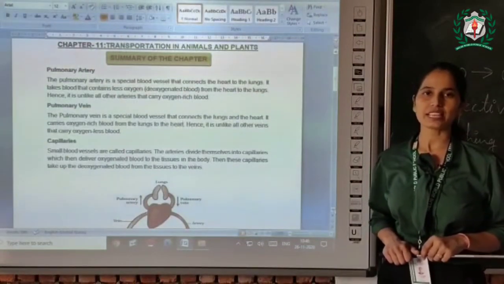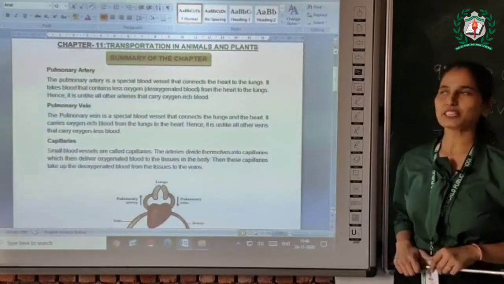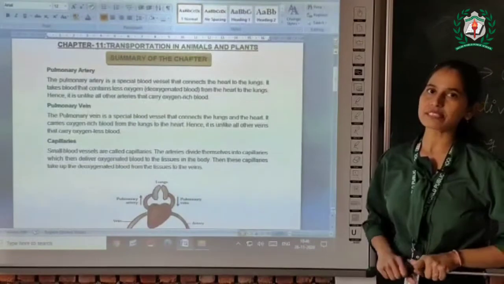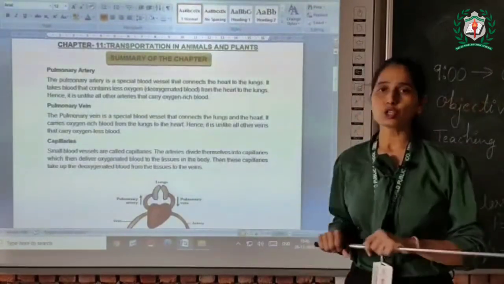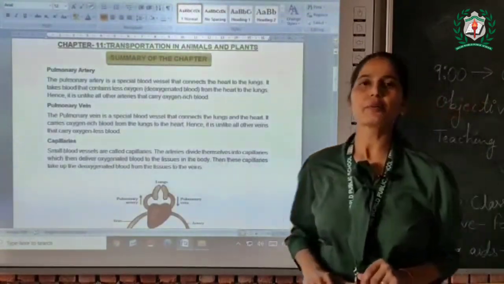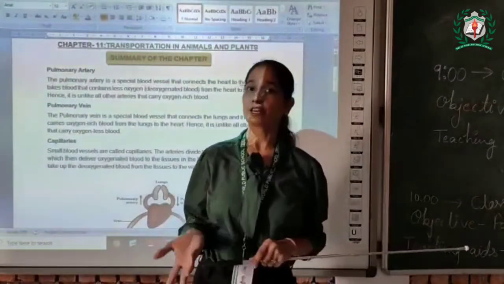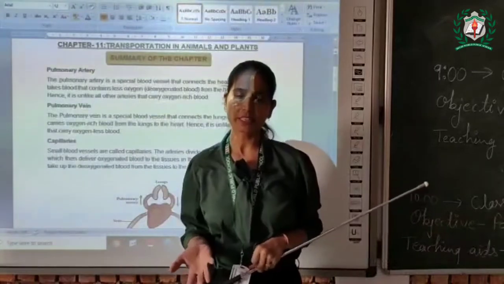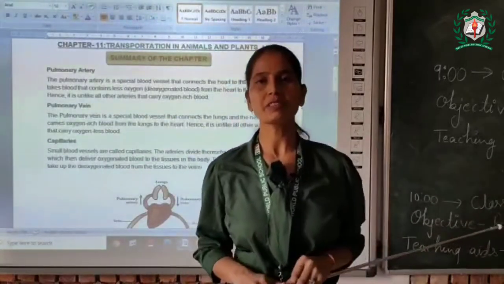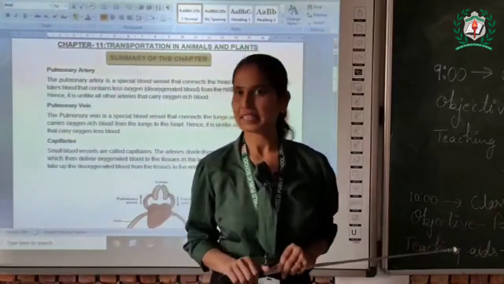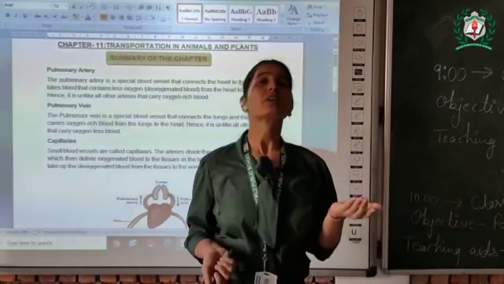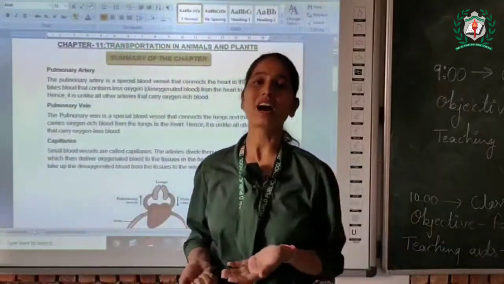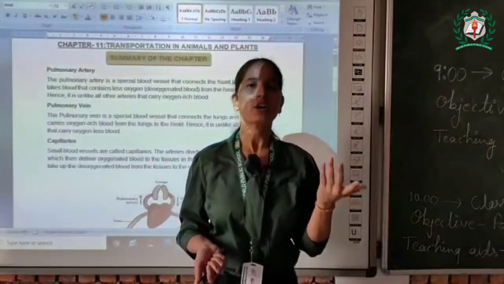I am Ritu Singh, your science teacher, and today we will continue our previous chapter, which is chapter 11, Transportation in Animals and Plants. Earlier in this chapter we discussed our circulatory system. It is made of some components, and we have talked about those parts of our body, about blood, what the components of blood are, how blood is made, and how blood is circulated in our body, right?